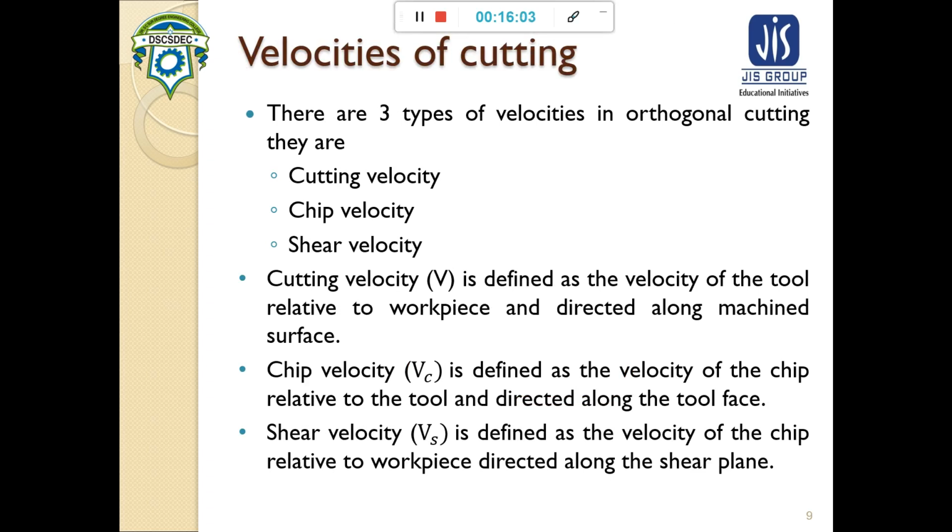First, there is cutting velocity, which is written as capital V. There is chip velocity, that is V suffix C, and there is shear velocity, that is V suffix S. The cutting velocity is defined as the velocity of the tool relative to the workpiece and directed along the machine surface.